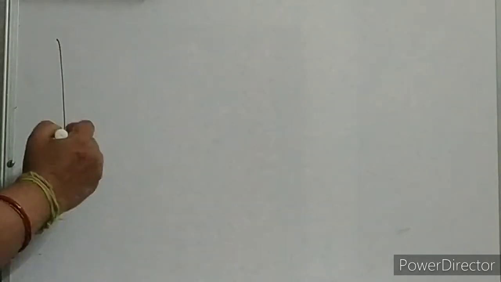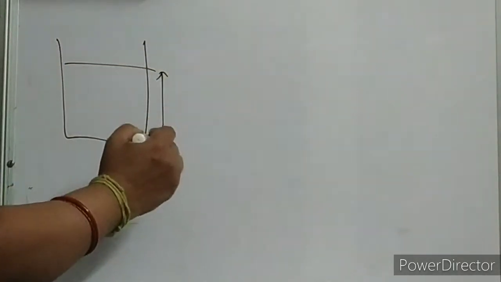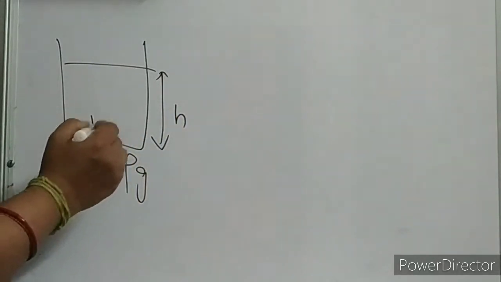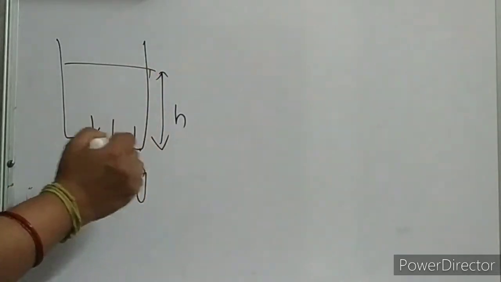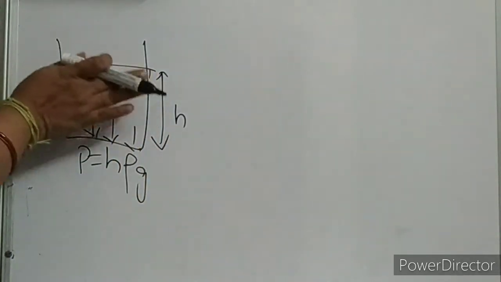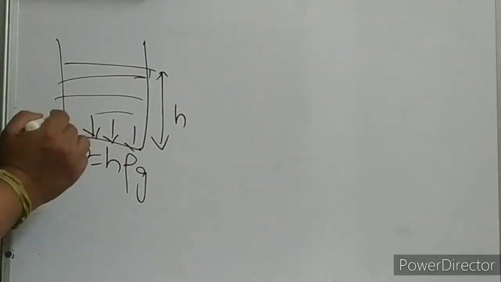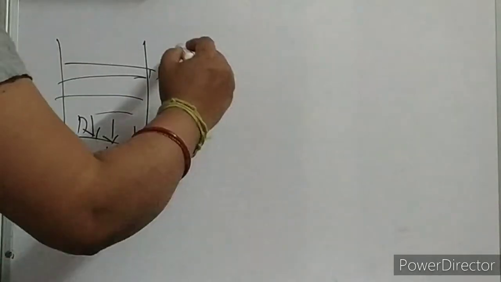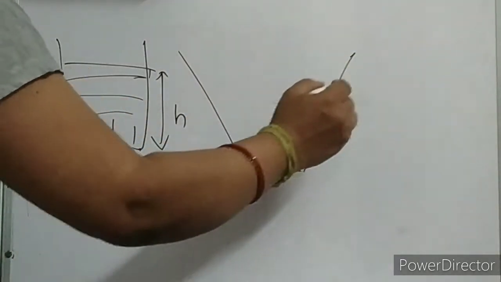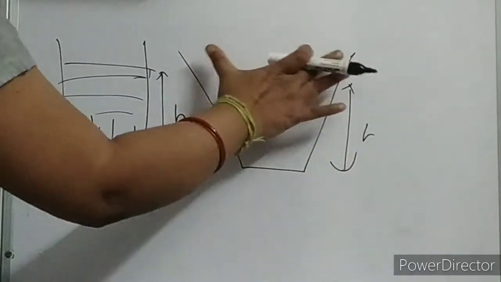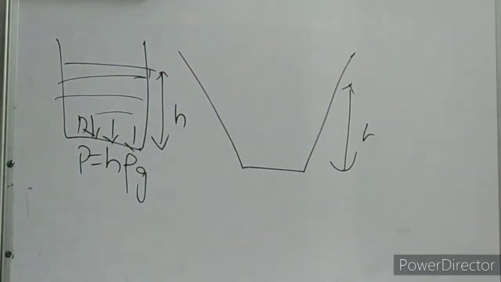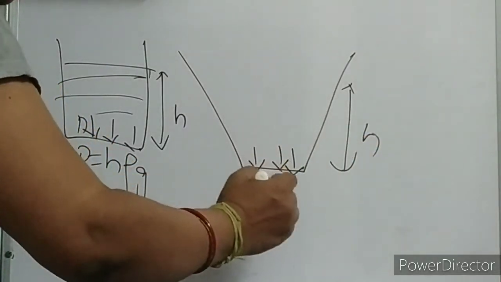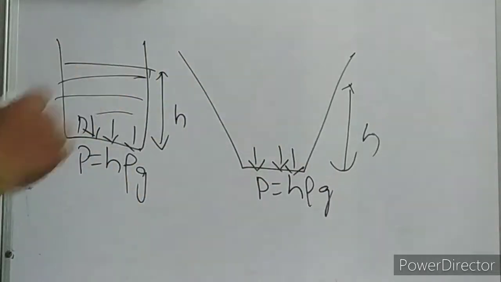Suppose we have just seen this height. Now P is equal to H rho G. Okay, this is the pressure over here, at the complete H height. Suppose liquid is contained in this, and at this point this is the pressure, P is equal to H rho G. Now I will change the shape of the container like this. So it is wider and less over here. What is the pressure over here? Here also it will be the same. P is equal to H rho G, children.